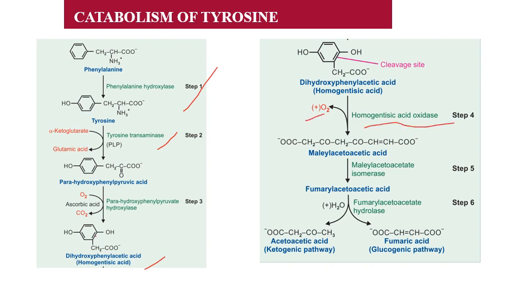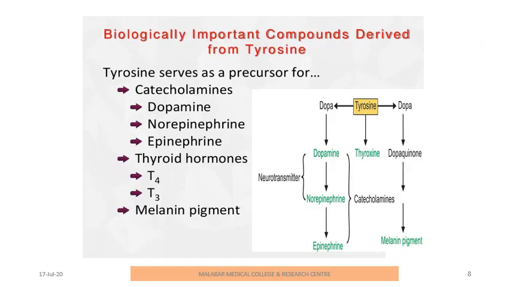The ring will get opened, cleavage occurs, and it forms a straight chain structure, maleylacetoacetate. Further, an isomerase enzyme converts maleylacetoacetate to fumarylacetoacetate. Then fumarylacetoacetate hydrolase breaks down this fumarylacetoacetate into acetoacetate and fumarate. This is the overall catabolism of tyrosine.